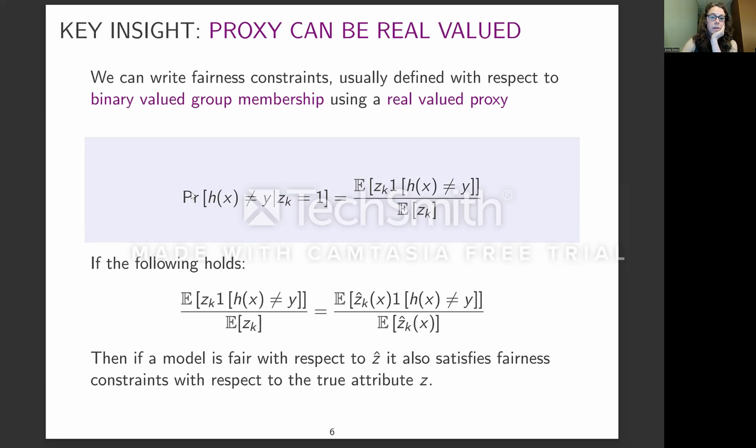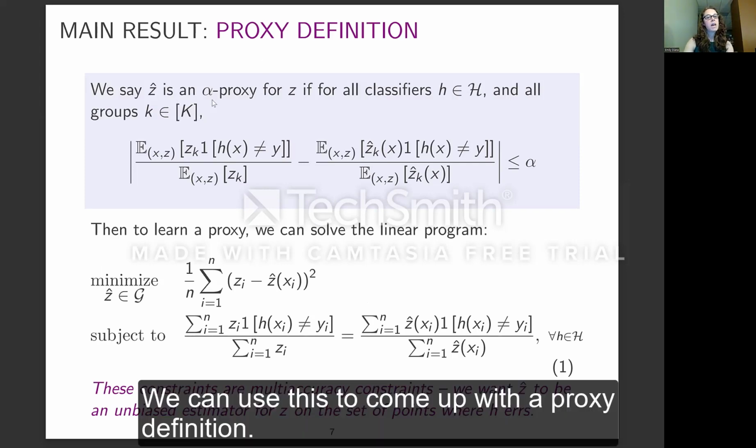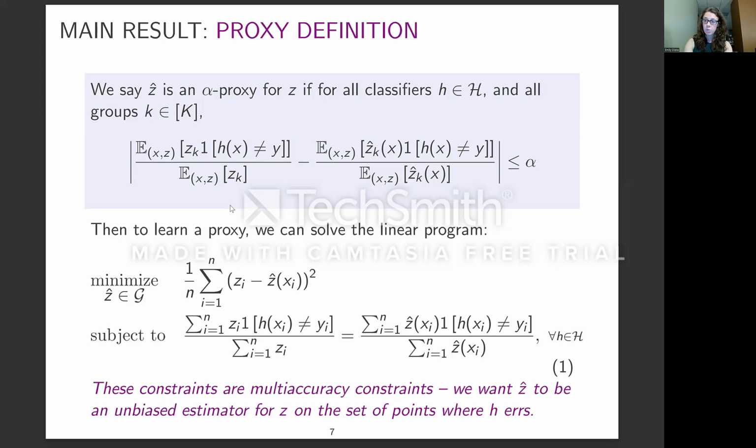This is simply done by taking a conditional probability, such as the probability of a mistake given that someone is in group K, and rewriting it as the ratio of two expectations. Once we have these expectations, we can plug in real values. So if this ratio with Z is the same as this ratio with Z hat, then if a model is fair with respect to Z hat, it is also fair with respect to Z. We can use this to come up with a proxy definition, which says that we have an alpha proxy if those two ratios are within some absolute value alpha of each other.